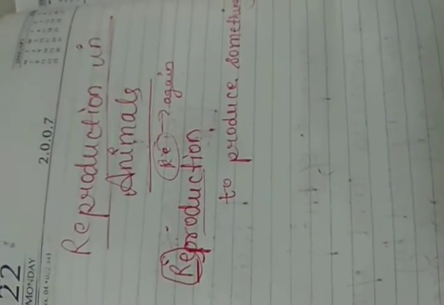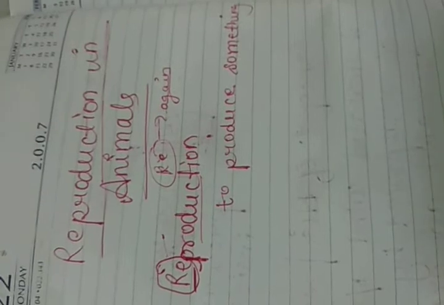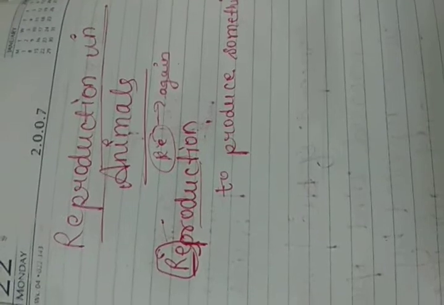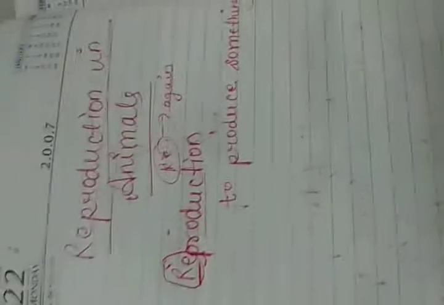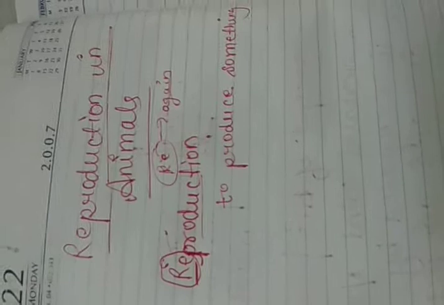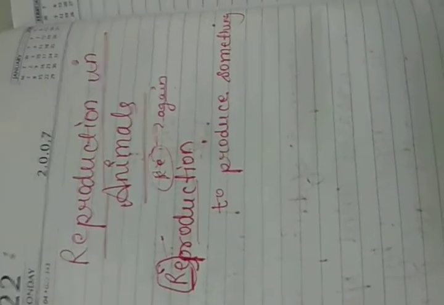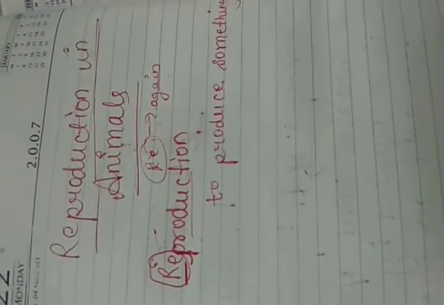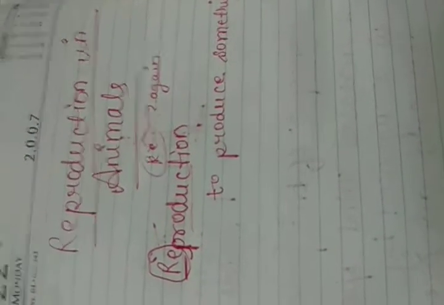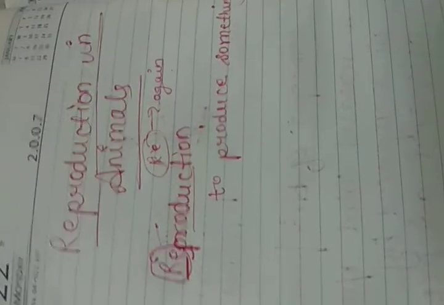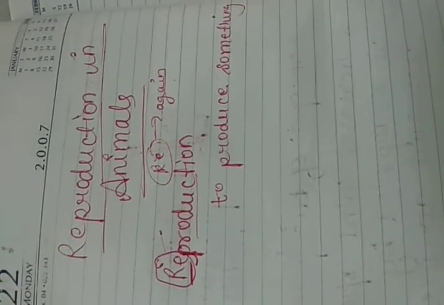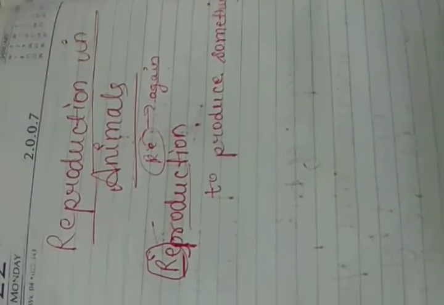When I say similar, it means a human baby has two eyes, two ears, one nose, and a similar kind of body structure which their parents have. That is why we can always distinguish one person from another, since no two persons look identical. You can talk about rabbits, fishes, polar bears. They all give birth to their young ones, and this process is called reproduction.